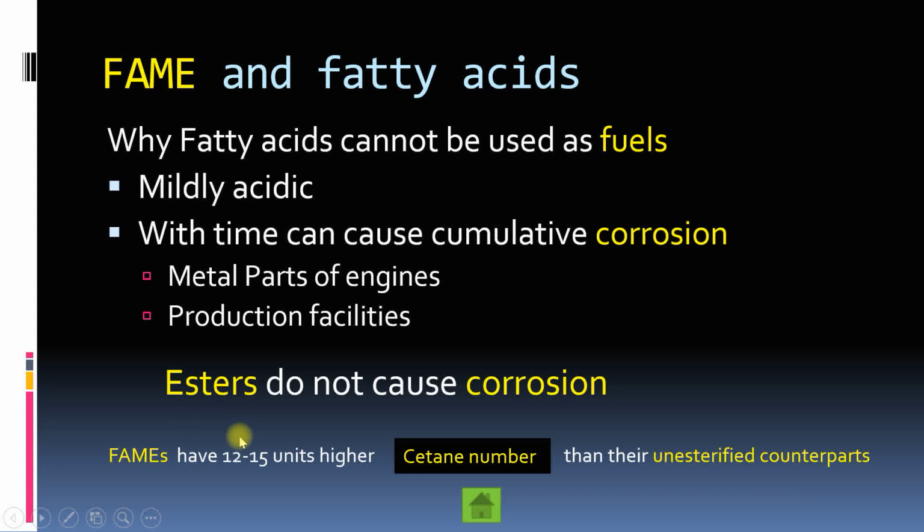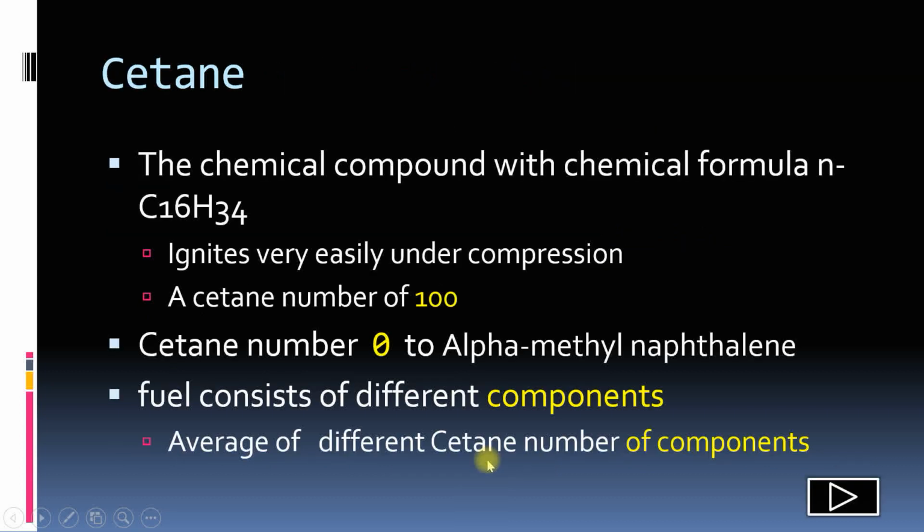Another reason is that fatty acids have lower Cetane number than fatty acid methyl esters. So let's see why this is very important. Let's see what is Cetane number, and then you will come to know why the Cetane number is very important in case we burn fuel in a diesel engine.